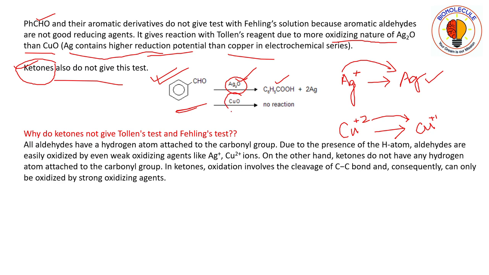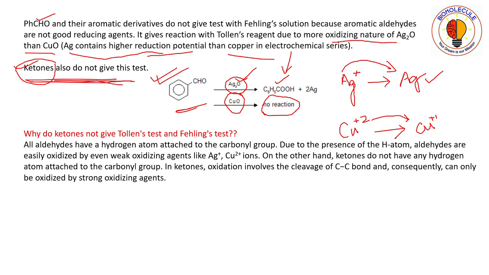But if you give Fehling reagent, copper oxide, you can also depict it as CuO, because copper oxide is also taking part along with the Fehling solution. So benzaldehyde, if you treat it with copper oxide, then no reaction.